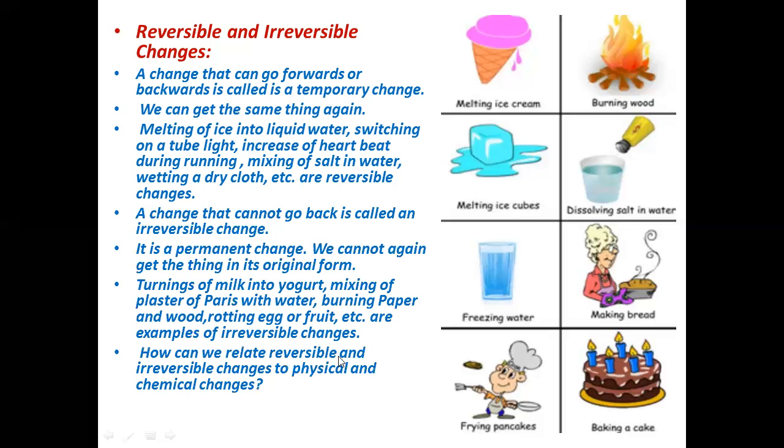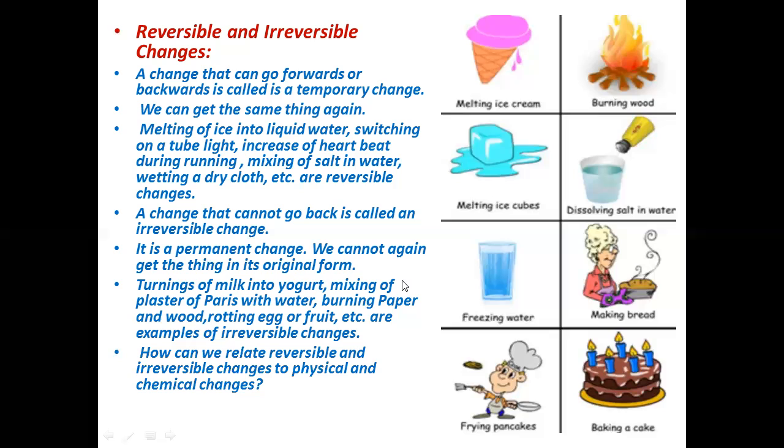How can we relate reversible and irreversible changes to physical and chemical change? I told you we discussed the same thing for physical and chemical changes, that physical changes are temporary and they can be reversed, and chemical changes are permanent and they cannot be reversed because new products are formed and those new products cannot be converted back into their original form.